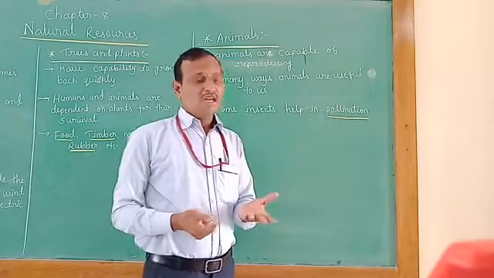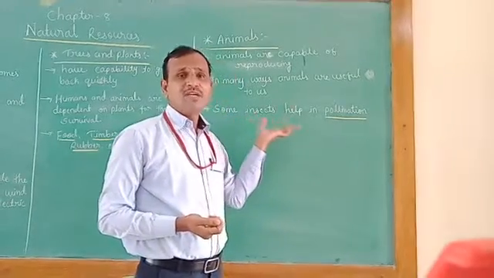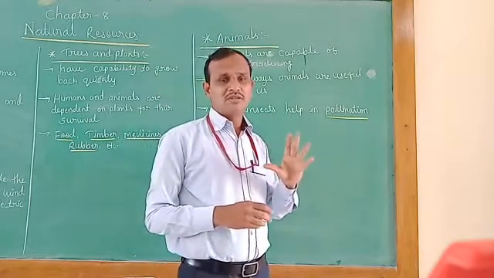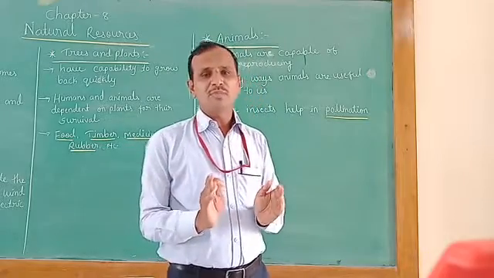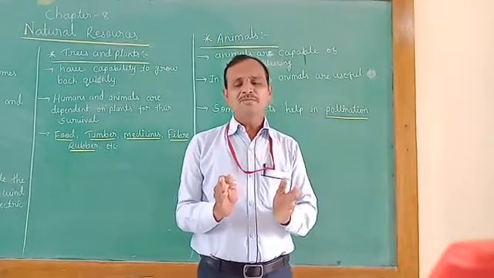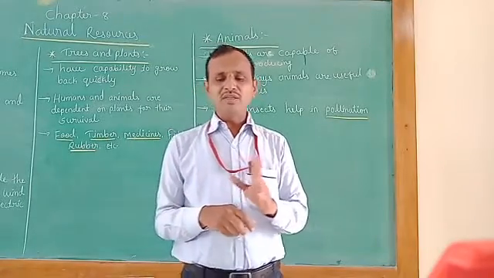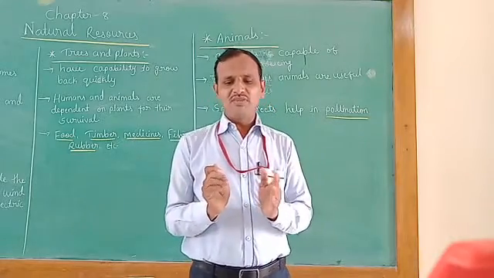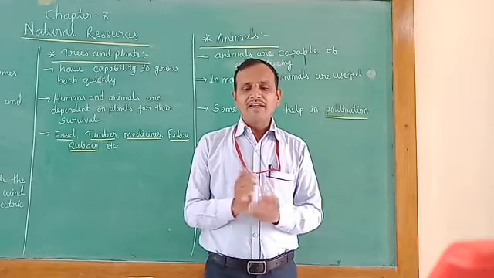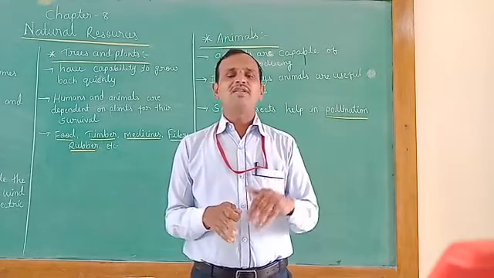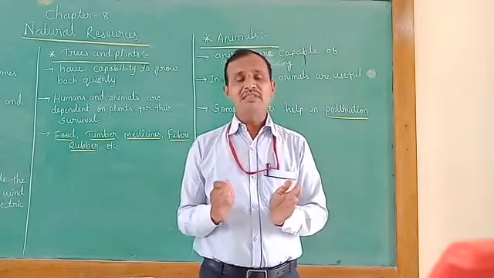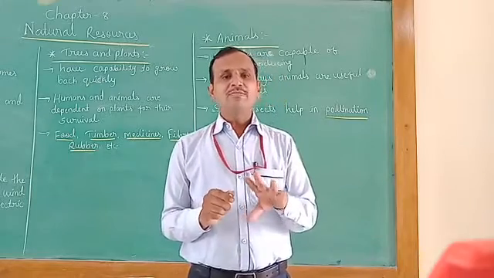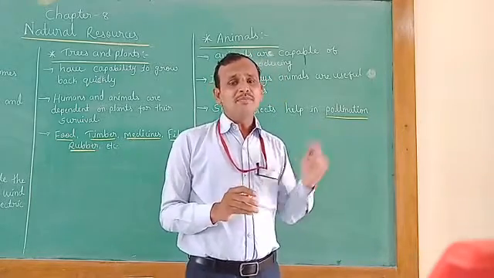So here the insects help the plants. Children, what is pollen? Pollination is the process by which pollen is transferred into the flower. Pollen is usually yellow in color. It is formed in the flower, and it makes another flower produce seeds when it is carried to them by insects. So that's why this process is called pollination.